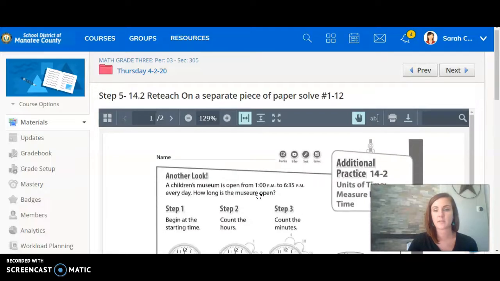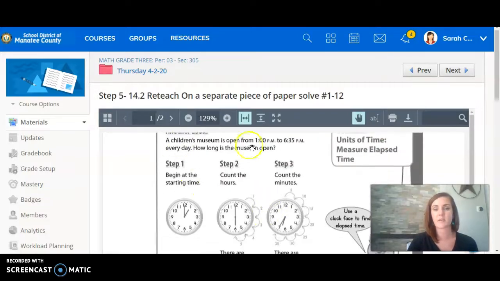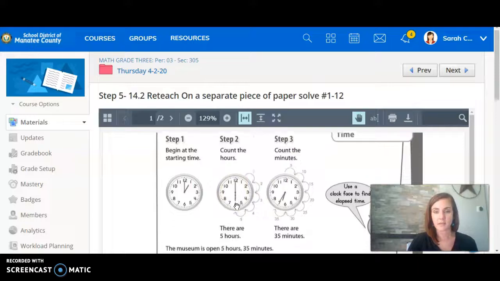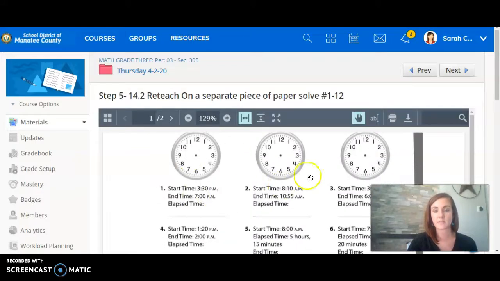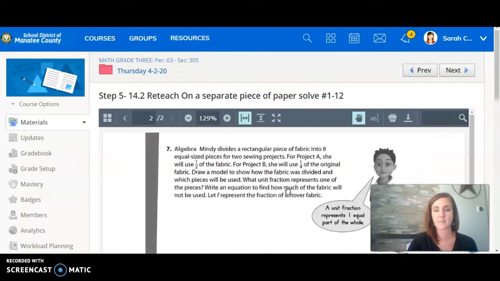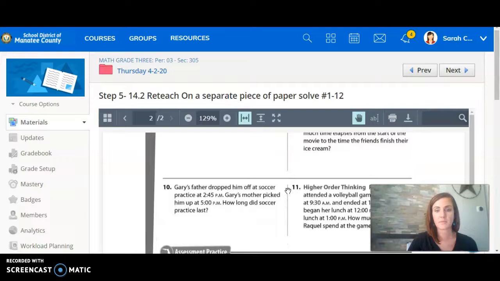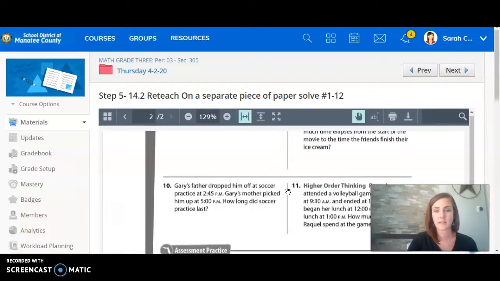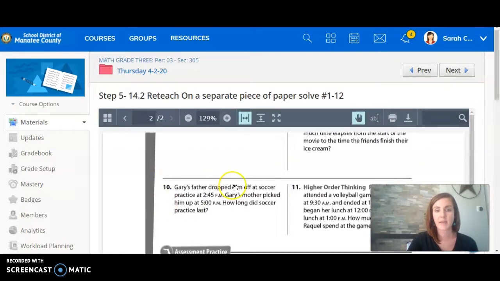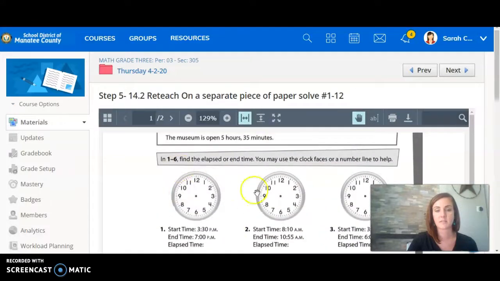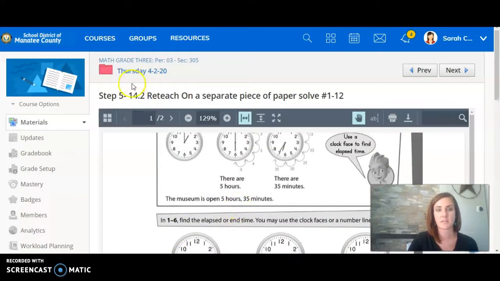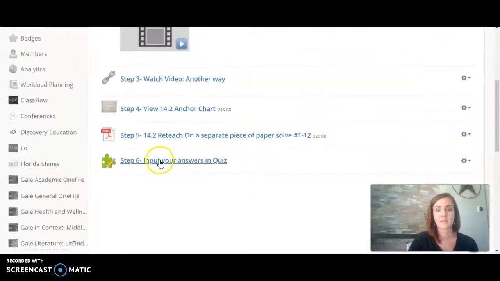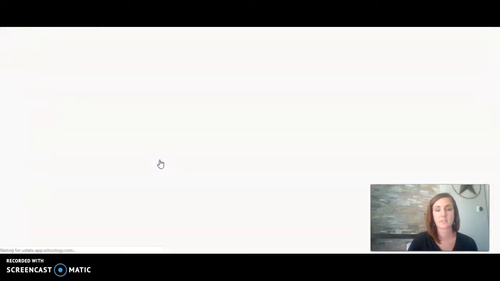14.2. So this would be like your homework pages, and I go over this with you together in my video, and then you are going to go ahead and solve these problems 1 through 12. And then remember, when you're taking that test, you're going back and looking at what number it's saying next to it so that you can just fill in those answers. You have already done the work for it. So then last but not least, you have step 6, which is input your answers.